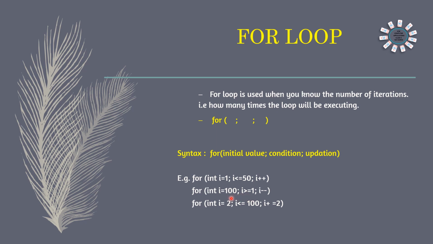That means starting number is big and condition is less. That means ending number is less. So i greater than. Here see first one. Here 1 to 50 means starting number is small and ending number is big. So less than or equal to.